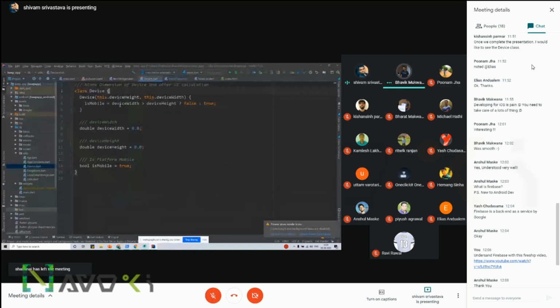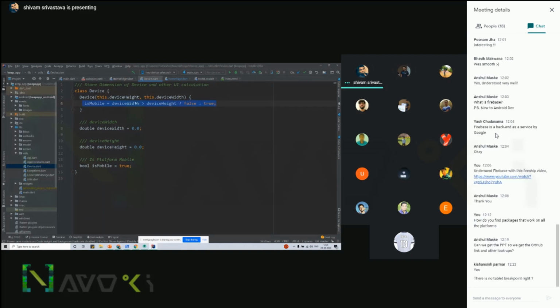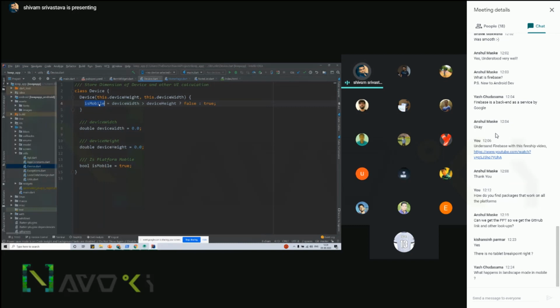Okay, so this is the device class. There is a simple constructor where you pass the height and width. Whenever your height and width get updated, which is mostly in the build function, if you are changing the constraints of the UI, it gets rebuilt. I've also put a condition: if the device width is greater than the height, then it's not a mobile. Then it will be treated as a web or desktop device that has a larger canvas area.